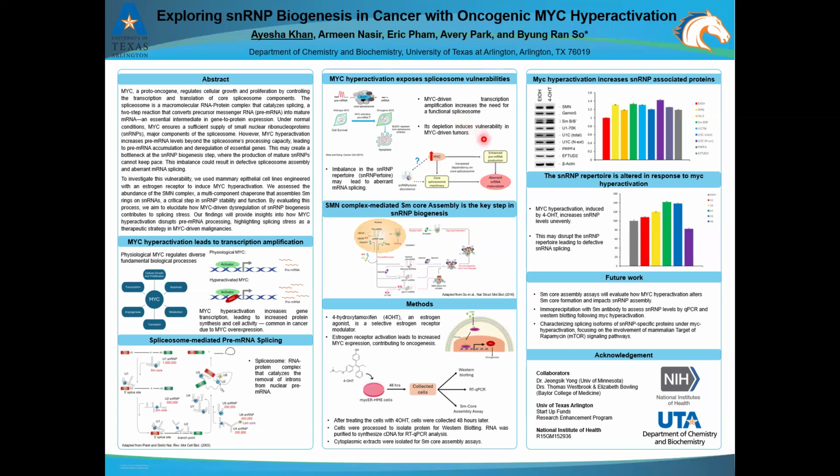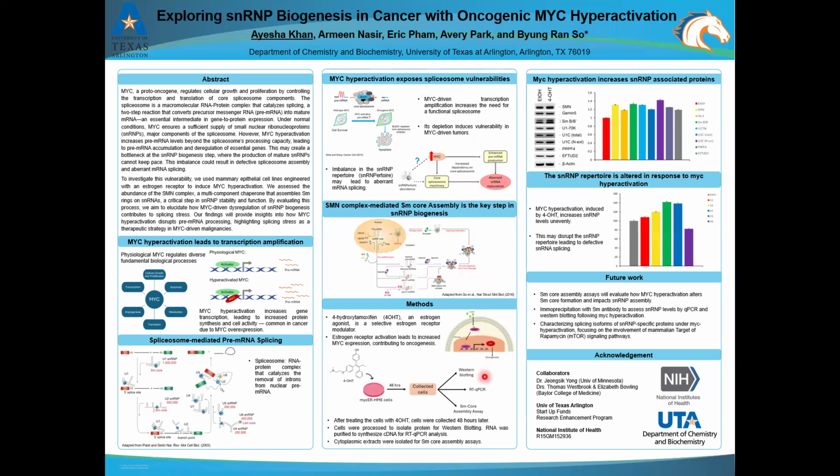Depletion or inhibition of core spliceosome components, such as BUD31, disrupts splicing, leading to apoptosis in these cells. So this dependency on an intact spliceosome makes MYC-driven cancers highly vulnerable, presenting a potential therapeutic target by exploiting spliceosome inhibition. And we believe that this imbalance in the SNRP repertoire, which is the level of the different SNRPs, may lead to aberrant mRNA splicing. Our study is focused on the SMN complex, which assembles the Sm ring onto the snRNAs, a critical step in SNRP maturation.